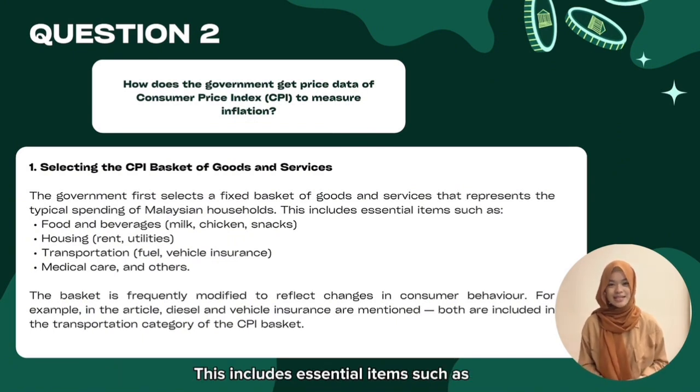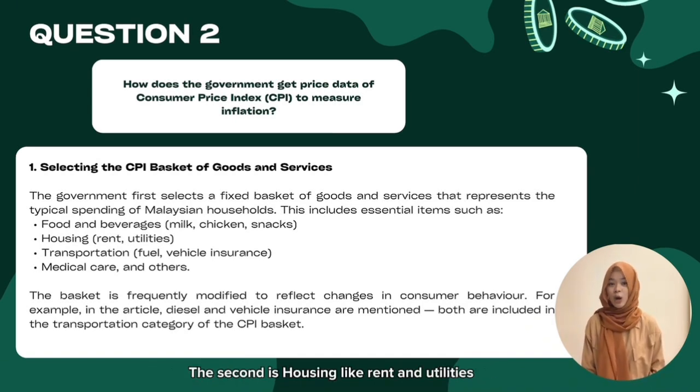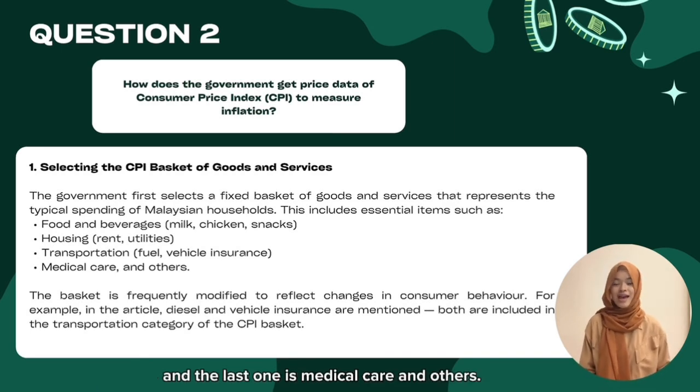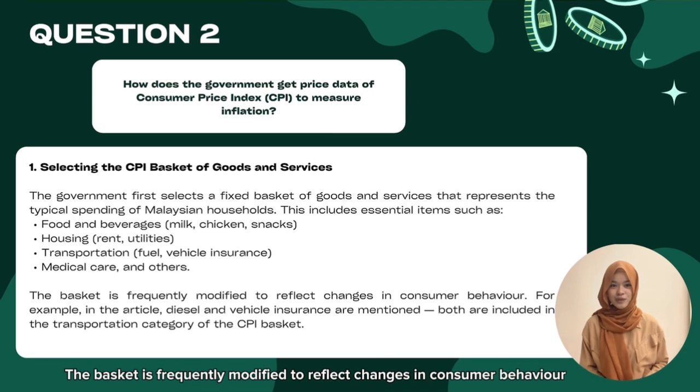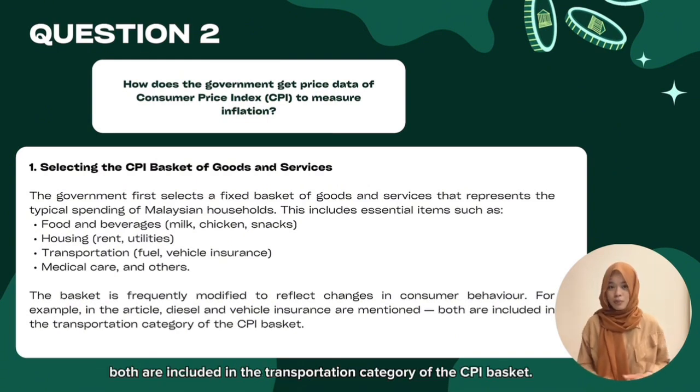These include essential items such as food and beverage, like milk, chicken, and snacks. The second one is housing, like rent and utilities. The third one is transportation, like fuel and vehicle insurance. And the last one is medical care and others. The basket is frequently modified to reflect changes in consumer behavior. For example, in the article, diesel and vehicle insurance are mentioned. Both are included in the transportation category of the CPI basket.